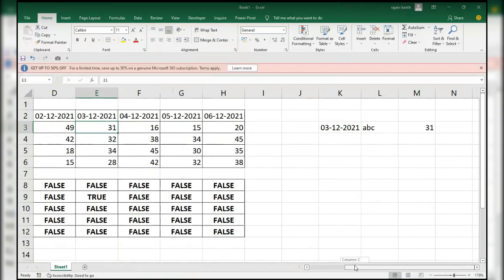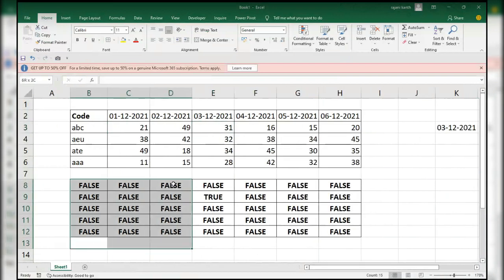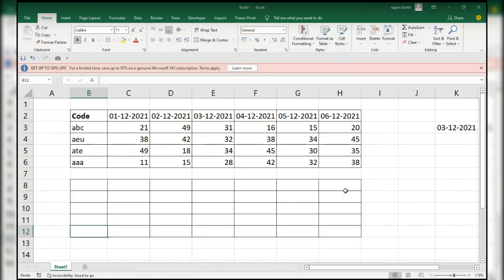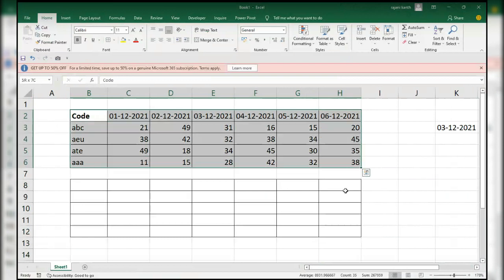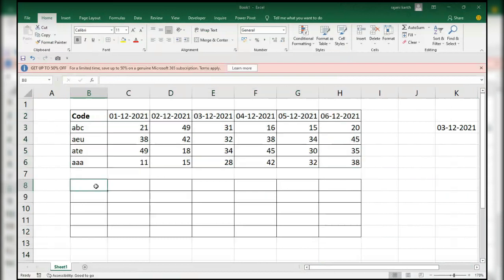Okay. Now I'll show you how to do this. First select the whole table like this, copy and paste it somewhere else. It's better to paste it exactly below the table. See how I selected. It's better if you select like that.